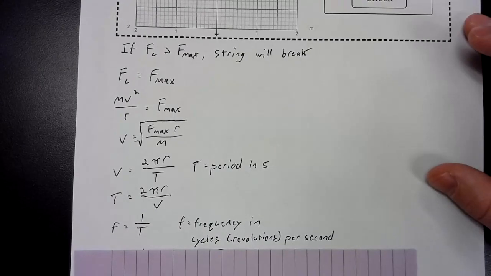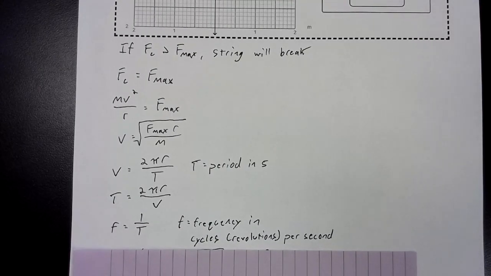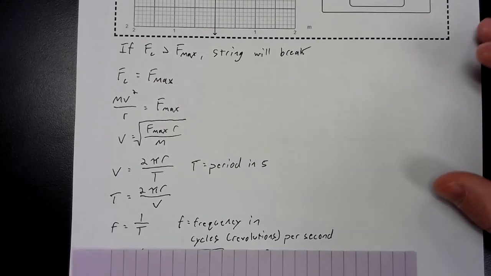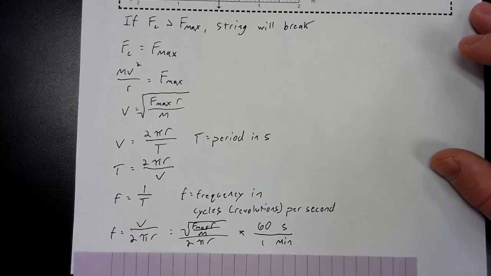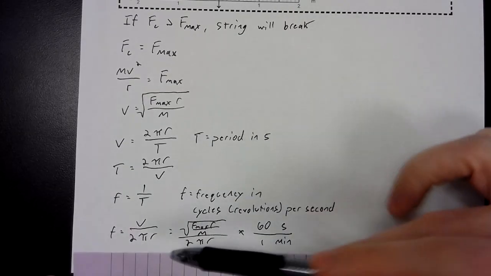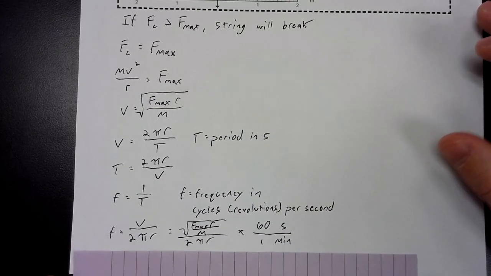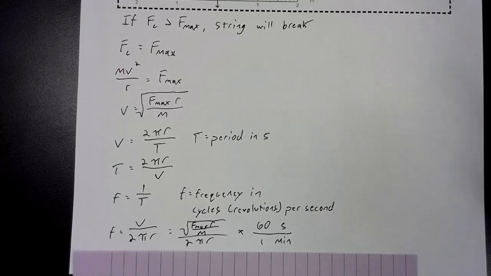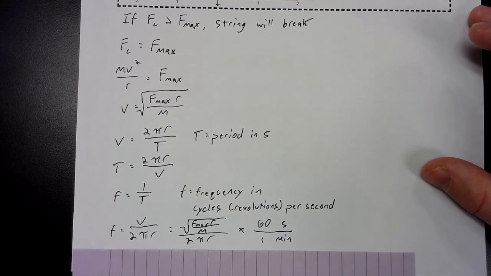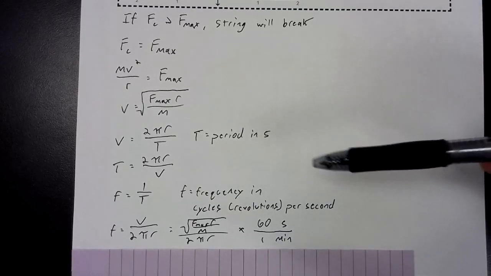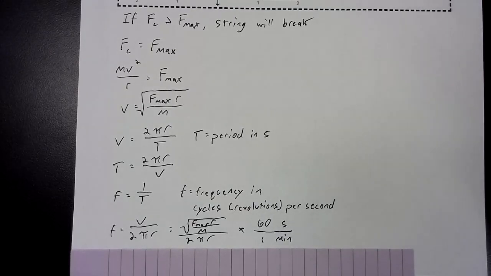Then there's a related concept called the frequency, and that is the number of cycles per second. And the frequency and the period are reciprocals of each other, as we wrote out here. That means that the expression we wrote above, we can interchange top and bottom. So actually the frequency would be given by this, the velocity divided by the circumference. You can go ahead and plug in what we found in the first step for v, if you like.